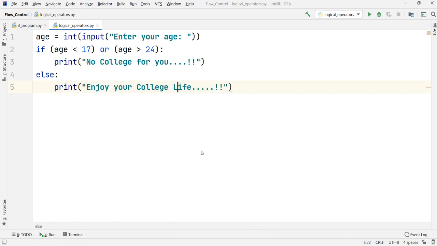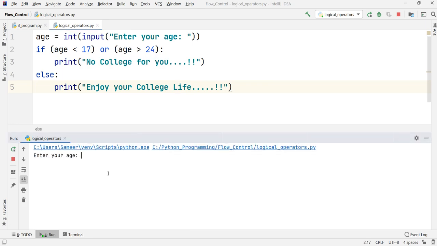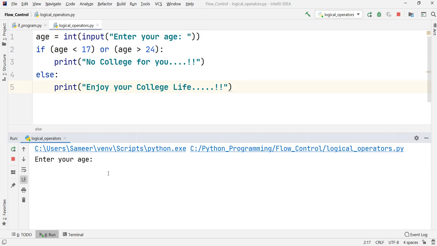So if I just run this code, I'll just zoom it in so that it will be visible. Okay, so like we had done earlier, let us just put the value 21. For 21, it is printing that enjoy your college life. The reason is that 21 is not less than 17, neither greater than 24. So it executed the part of else. Let us just run it again for different values.